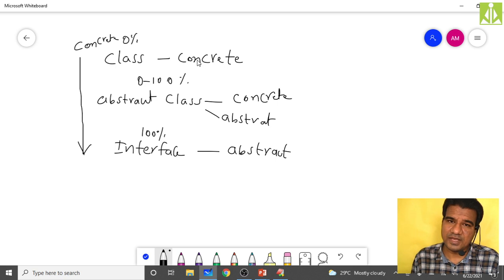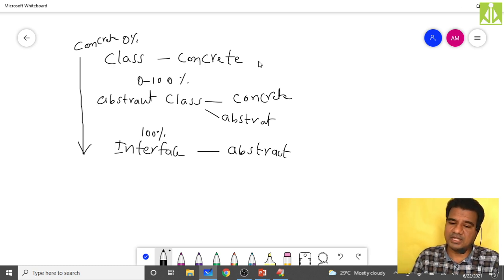If you have an interface, that interface also we cannot instantiate because all the methods inside your interface are abstract methods. They will not have any implementation. So it is highly impossible to instantiate an interface. Hopefully you understood. Only the concrete class can be instantiated. We can create the full object of a concrete class and we can invoke all the methods of a concrete class. But an abstract class we can't instantiate and an interface we can't instantiate.